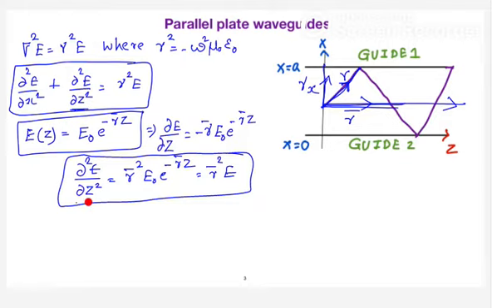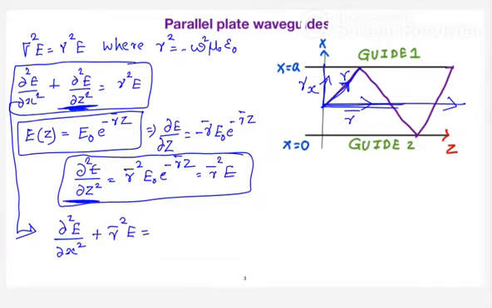So substitute this value of dou square E by dou z square in this equation. From this equation, I can say dou square E by dou x square plus gamma bar square into E is equal to, and I already know the value of gamma square is something like this, minus omega square mu naught epsilon naught into E.